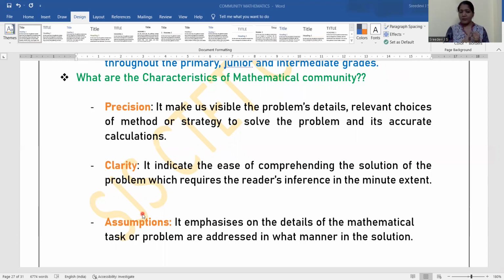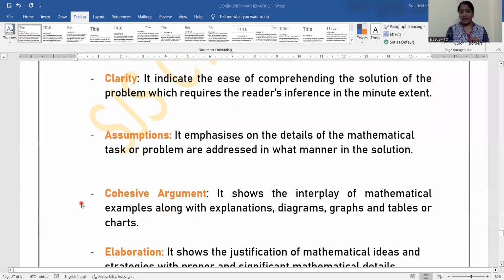Okay. So the first one was precision, the second one is clarity, and the third one is assumptions. That is very much required in learning mathematics. Why are assumptions needed? It emphasizes the details of the mathematical task or problem and in what manner they are addressed in the solution. See, certain things we will be assuming.